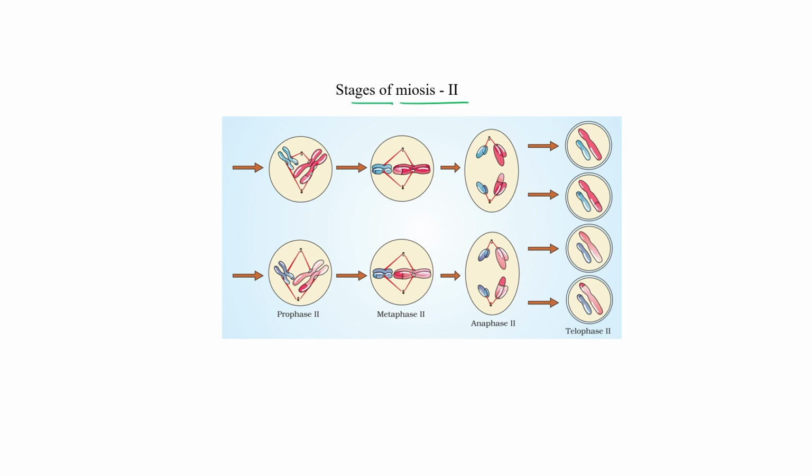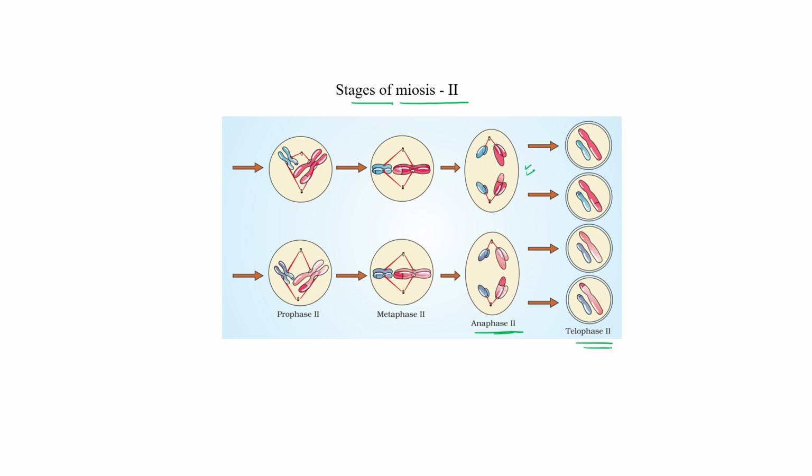Homologous chromosomes already separated during meiosis 1. Now they again start condensing and appear in a compact form, and in metaphase 2 they are aligned on the equatorial plane, and spindle fibers attach to the kinetochores of sister chromatids in both the cells. In anaphase 2, shortening of the microtubules occurs, so the sister chromatids get separated, as you can see in this picture.